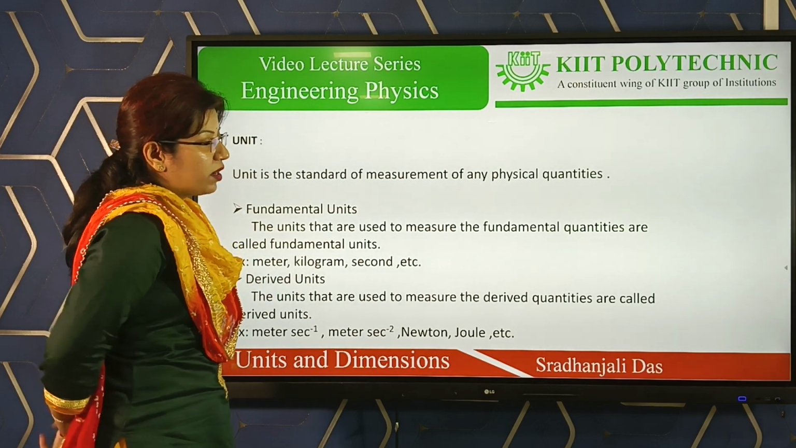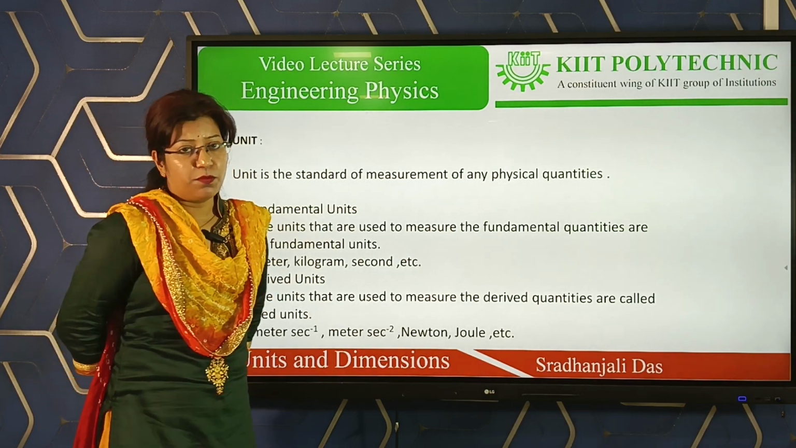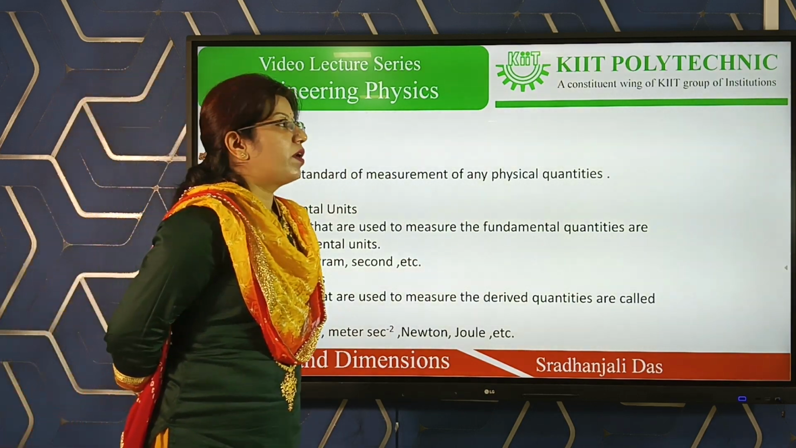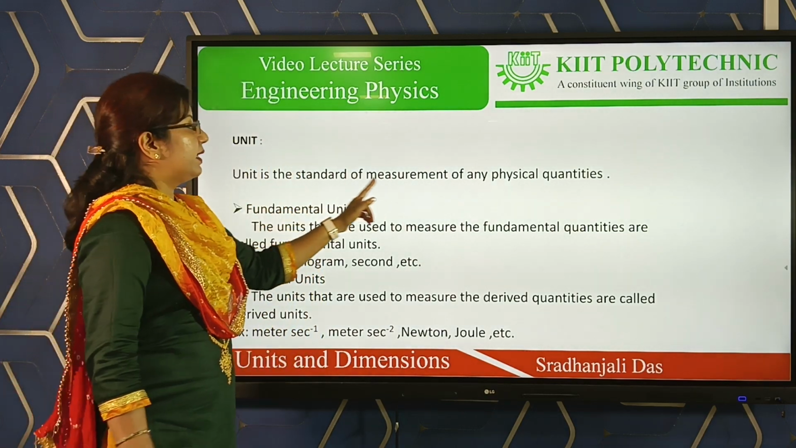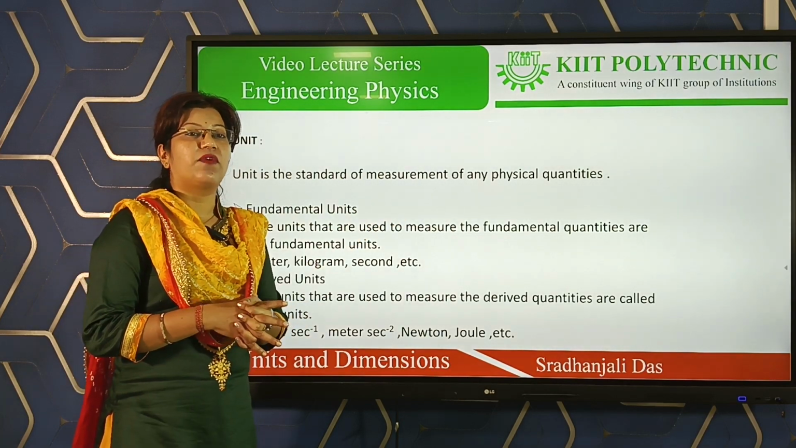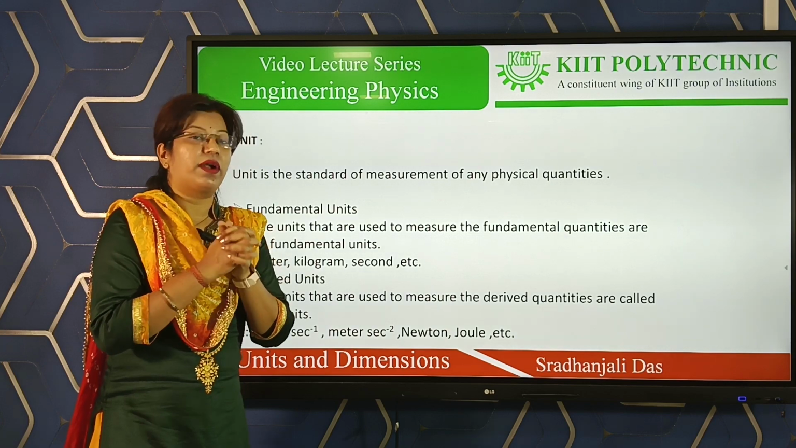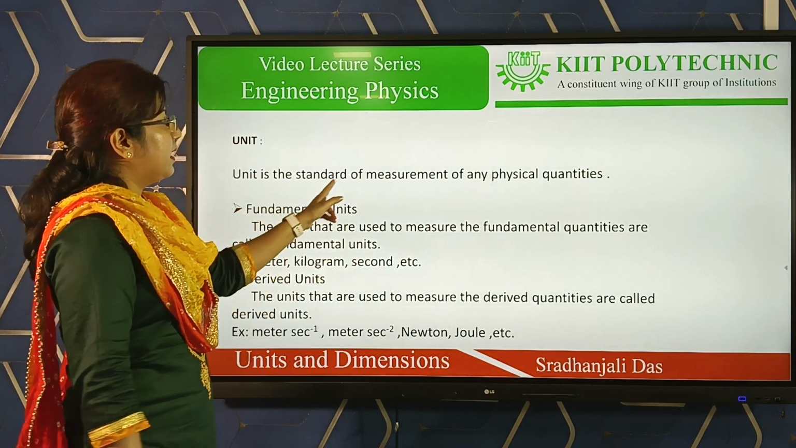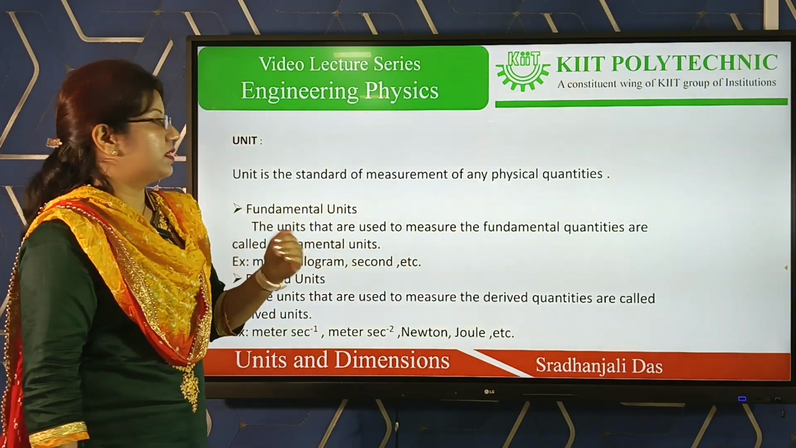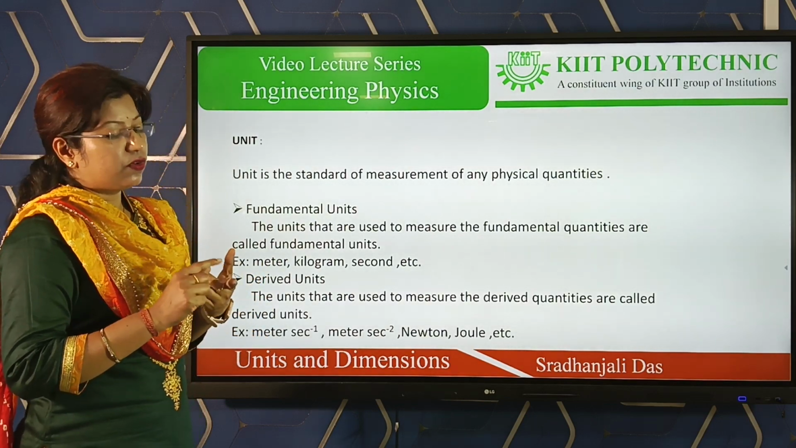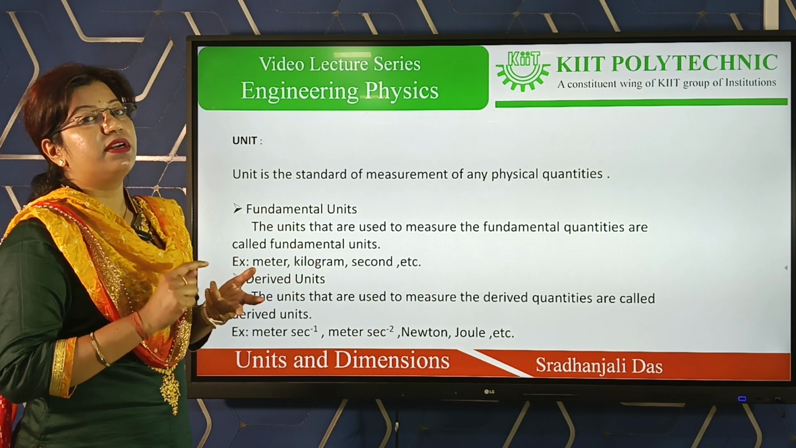So next, move to the next part: unit. So what is a unit? Unit is a very important thing, because by the unit we can identify the quantities. Unit is the standard of measurement of any physical quantity. So by watching the unit, we can identify what the quantity is. Again, units are of two types. One is the fundamental unit, another is the derived unit.